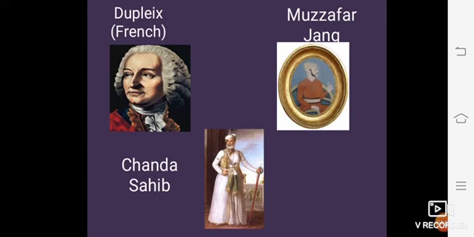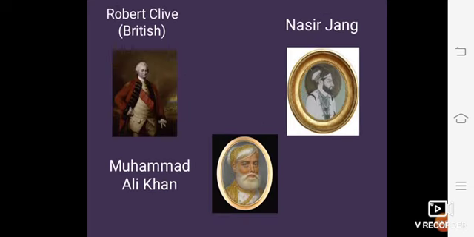On the other hand, the British pledged their support to Nasir Jung for Hyderabad and Muhammad Ali for Arcot. Here Robert Clive suggested a plan to the Britishers to attack Arcot, and this plan was approved and Arcot was occupied. Chanda Sahib was captured and executed. Executed means killed, and the Nawab of Hyderabad was also killed. So the British were very successful.